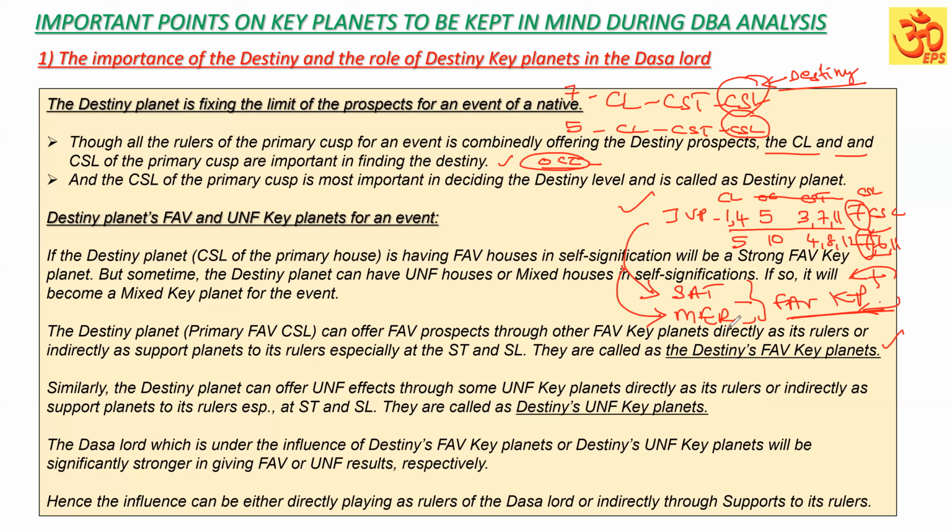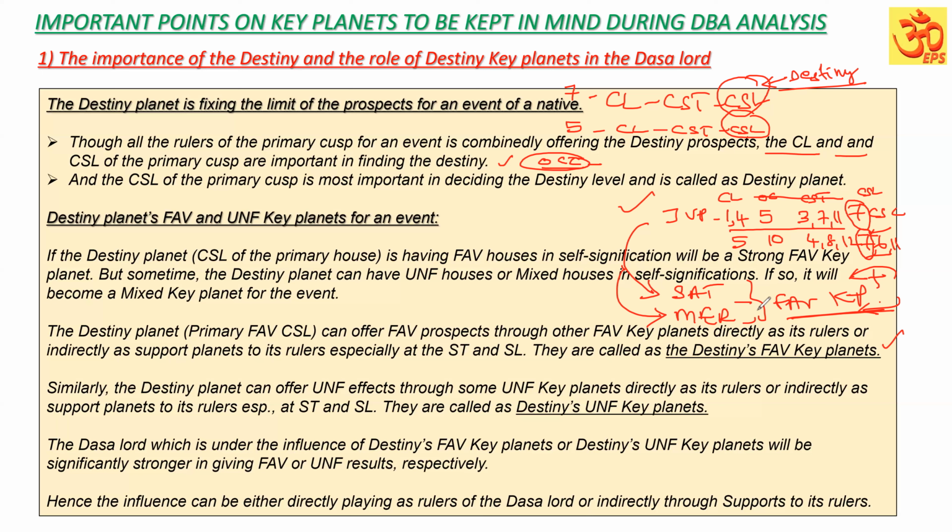So it means those planets are directly playing as the unfavorable star lord and sublord, or indirectly as support planets to the rulers. Suppose that seventh sublord itself is under the influence of a strong unfavorable key planet in its supports. The star lord also can be under the influence of a strong unfavorable key planet in supports.